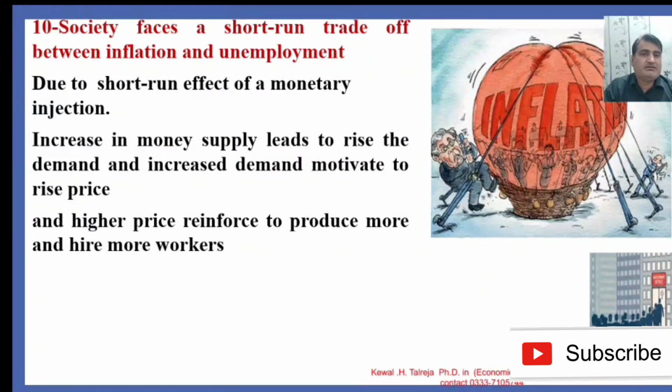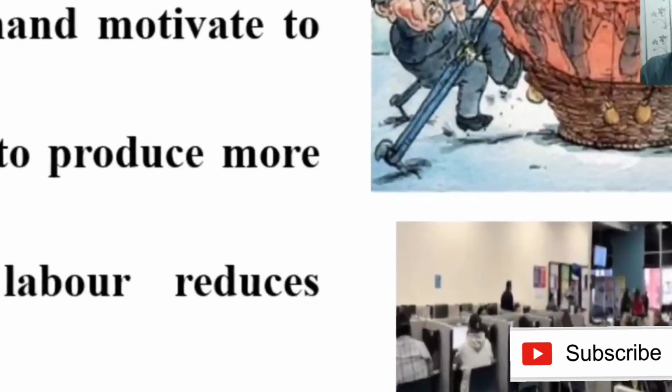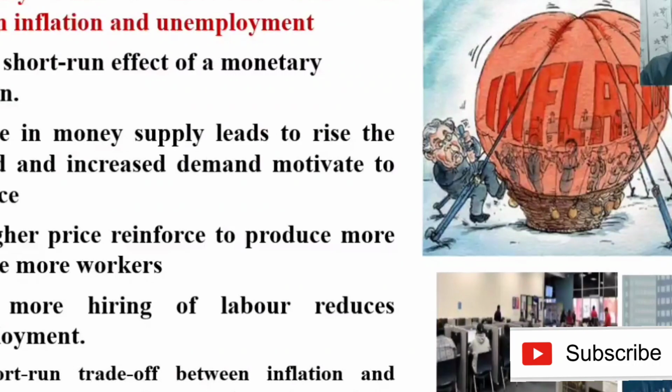As a result, the companies are hiring more workers, and they are conducting interviews of a number of people to hire them. And more hiring of labor reduces unemployment. People are engaged in their work, and the unemployment reduces. So the short-run trade-off between inflation and unemployment plays a key role in the analysis of fluctuations in economic activity like employment. As we know, there is an inverse relationship between unemployment and inflation.